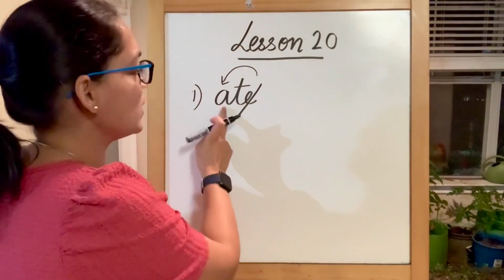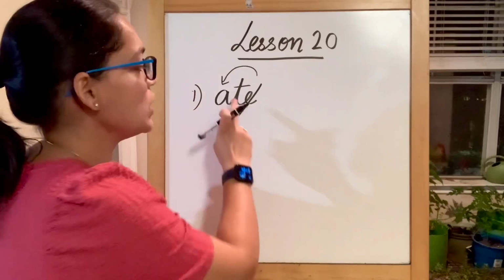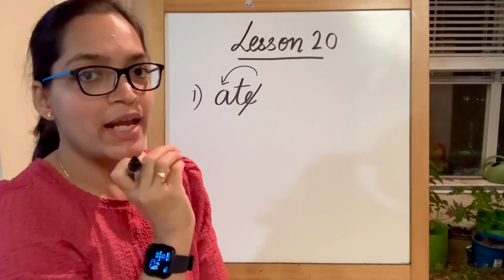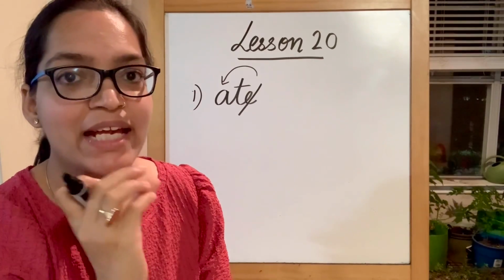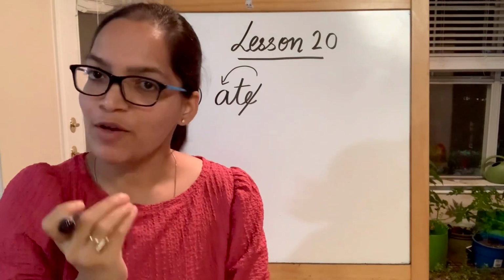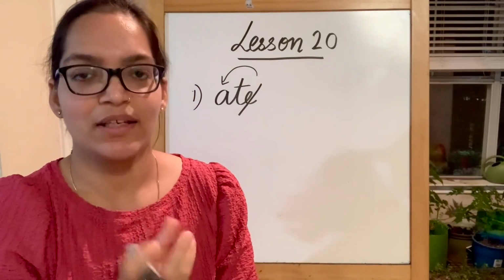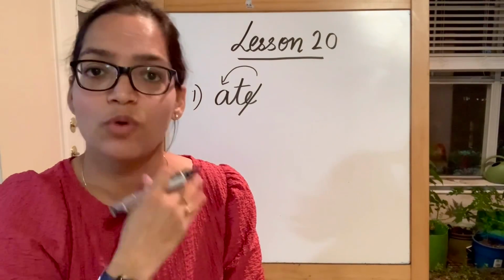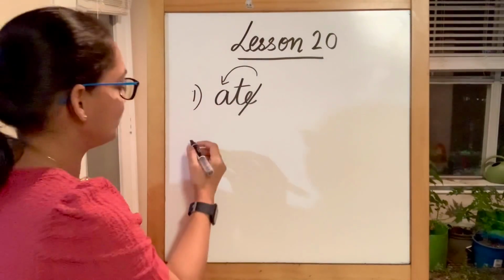So I'm going to read it as A, T, because T produces the sound of T. So eight, and then I stop. No sound of E. Ate. I ate my food. Eat and ate. Ate is the past tense. That means it has already happened. Ate my food. Ate.